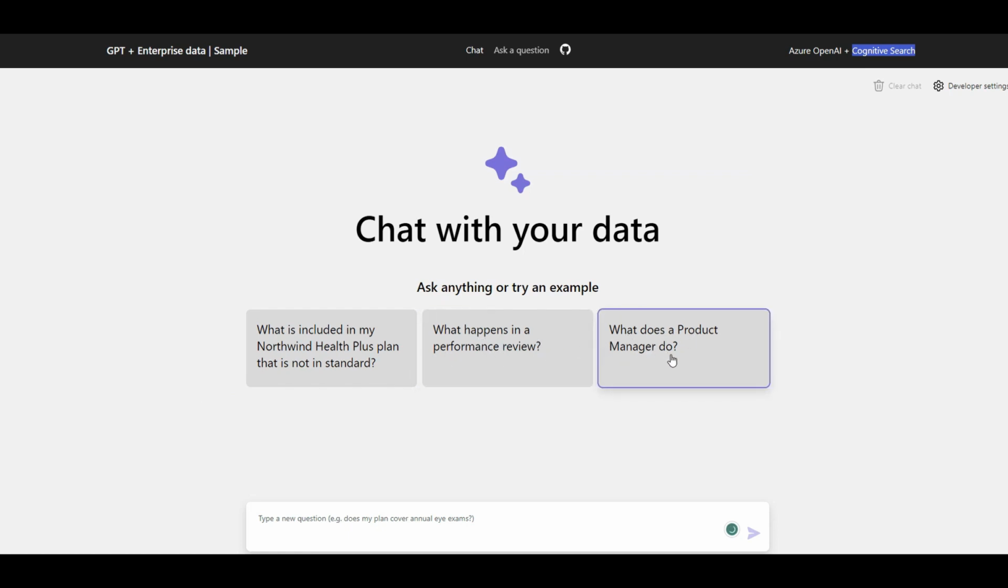What does a product manager do? That maybe it's relevant to my own data, nothing necessarily available on the internet. Or what is included in my health plan? So this is something relevant to your own data.